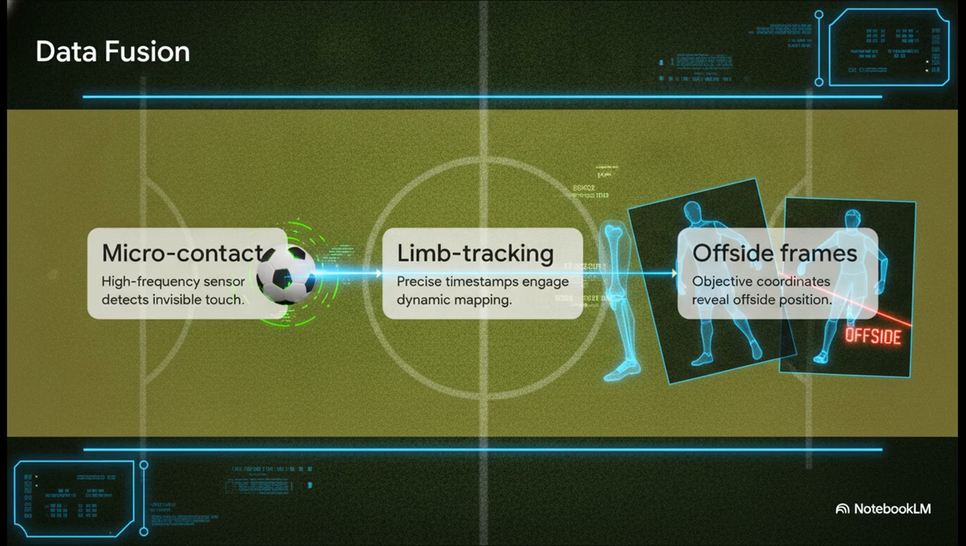Step 1. The ball's high-frequency sensor detects a micro-contact, that slight, invisible deflection by a Croatian player in the build-up. Bam, a digital timestamp is instantly generated. Step 2. That specific timestamp triggers the semi-automated offside technology, pulling the precise limb tracking data for that exact millisecond. Step 3. The offside frames are snapped into place. The geometric mapping reveals that at the precise moment of that invisible micro-contact, the receiving Croatian goal scorer had a limb leaning just barely past the last Portuguese defender.